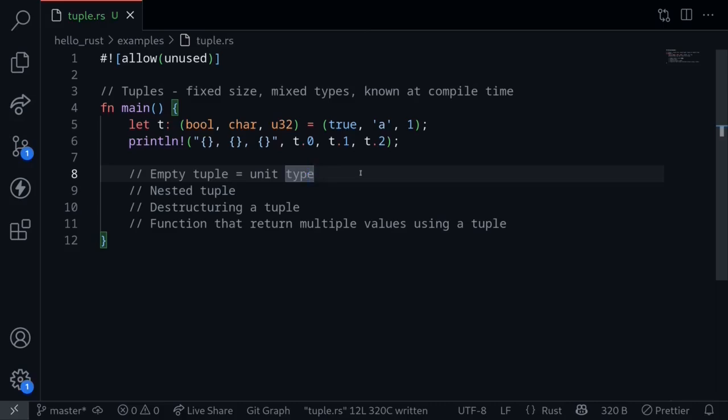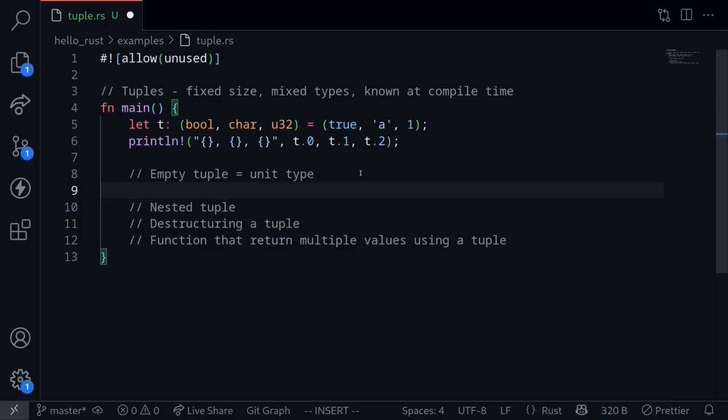You can also create an empty tuple. This is also called a unit type. To create an empty tuple, let's say that t is equal to simply parentheses without putting any values inside. Now this is called a unit type. This unit type is actually what is being returned when you call a function that does not return anything.